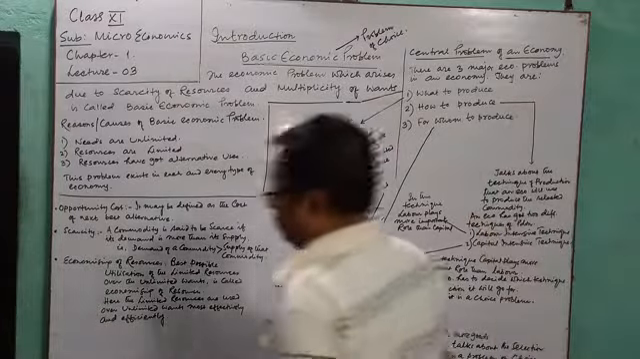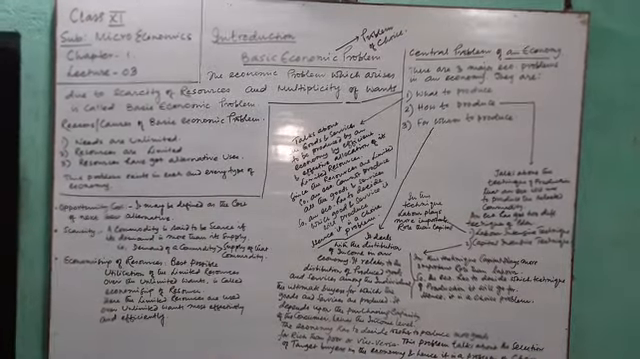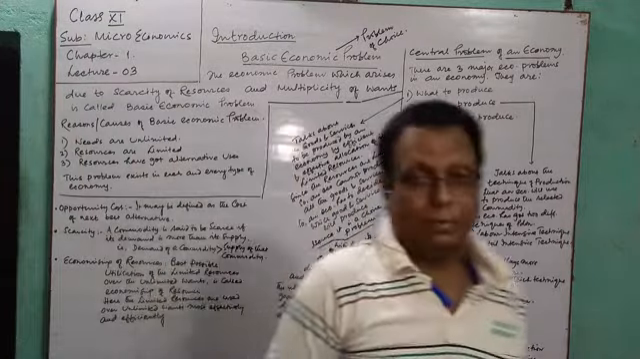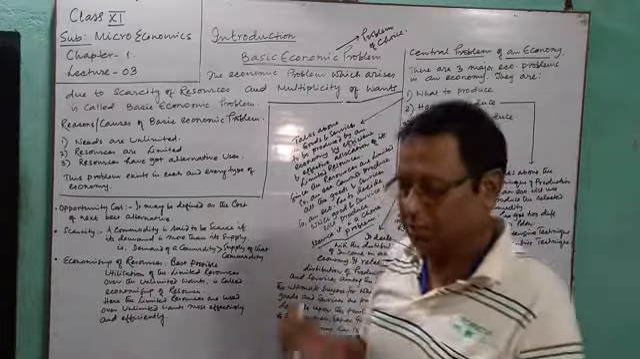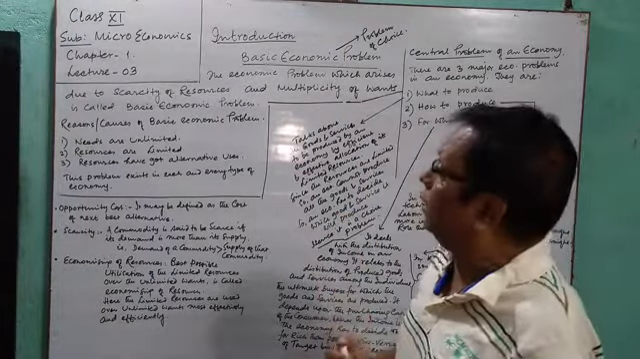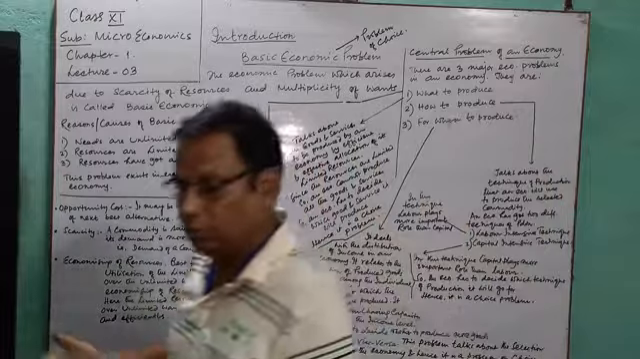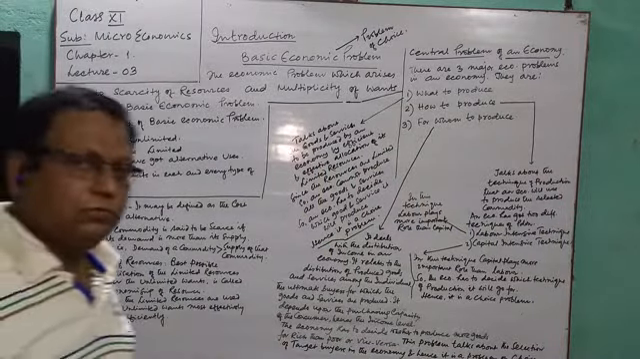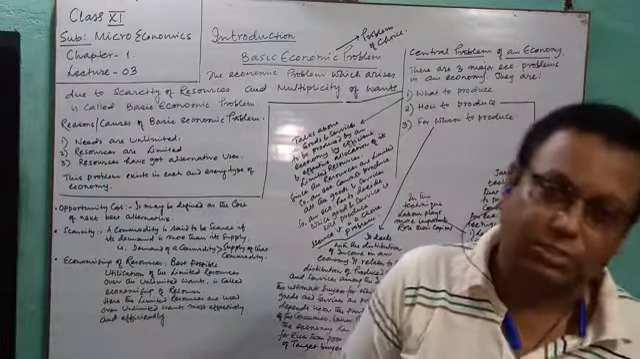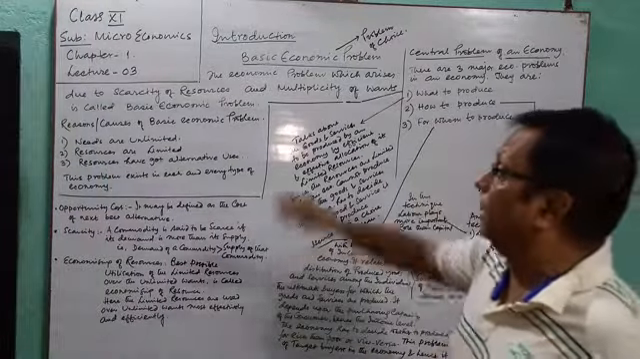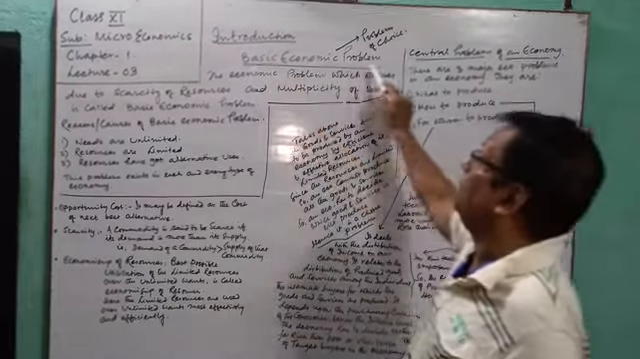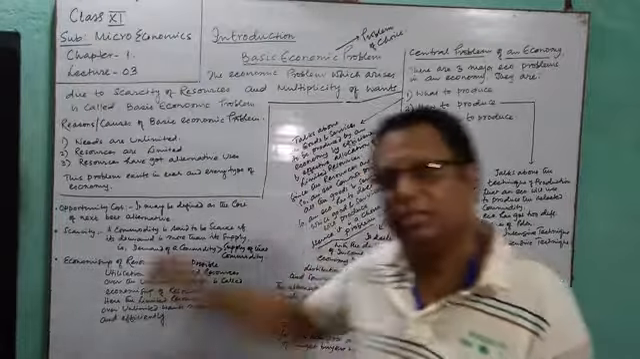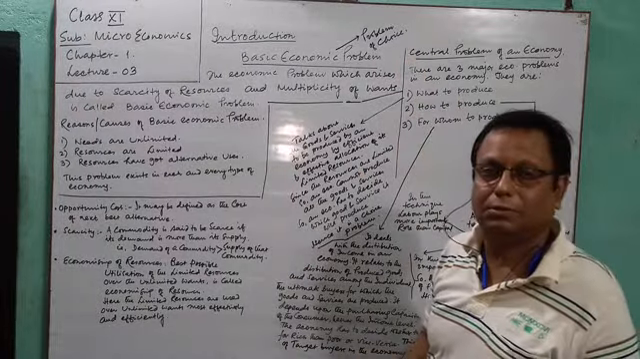Good morning, dear students. Today we are in the third lecture of the first chapter, chapter number 1, that is Introduction. Today we will try to conclude this chapter, and from the next class we will start chapter 2, that is Consumers Equilibrium. Today we will learn what is basic economic problem, which is also alternatively known as problem of choice.